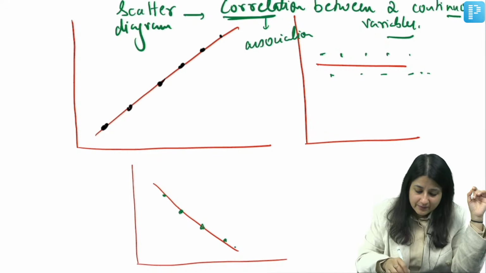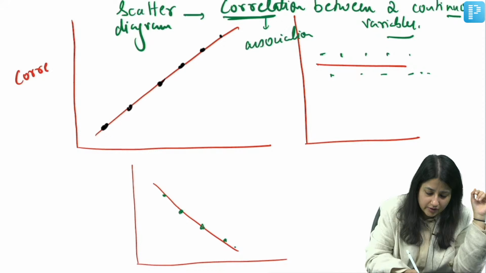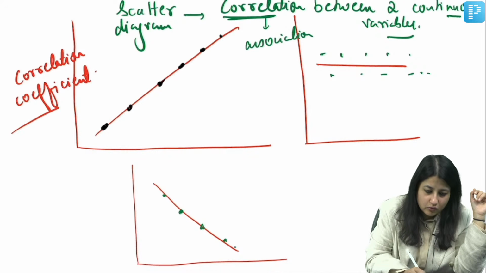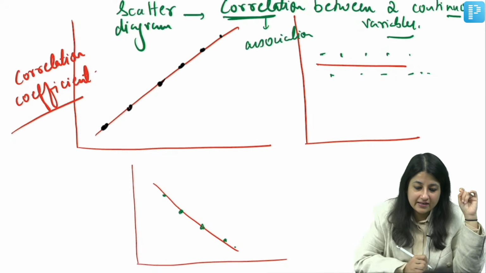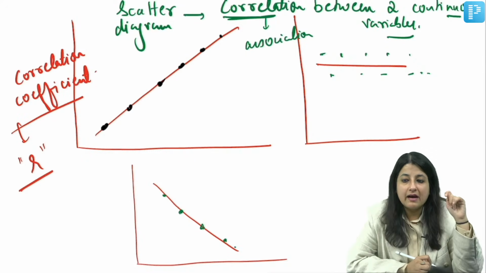y-axis? And this correlation is given by a correlation coefficient. How do you express it? By a correlation coefficient. This correlation coefficient, everybody, is expressed by which letter, guys? It is expressed by the letter R. There's a small letter r. Now, another MCQ.